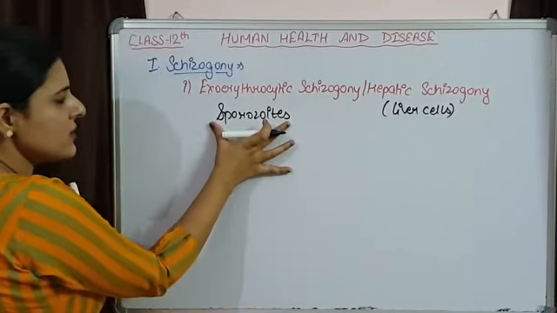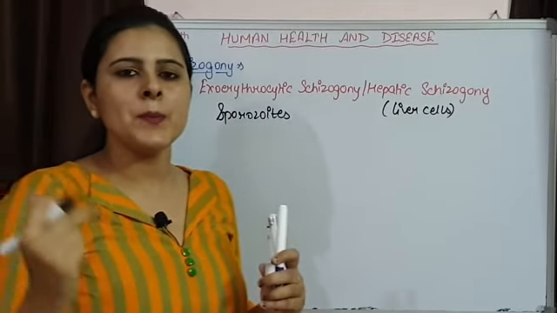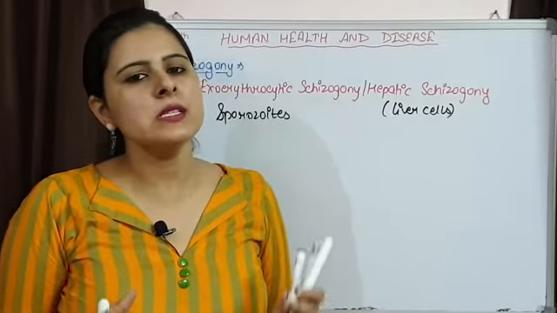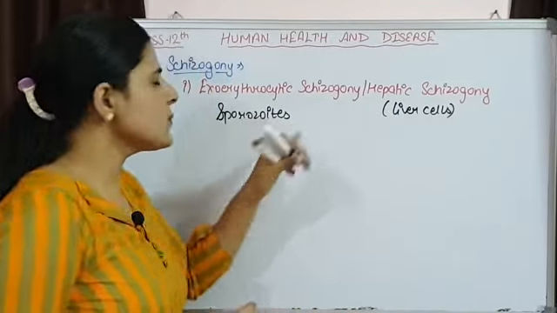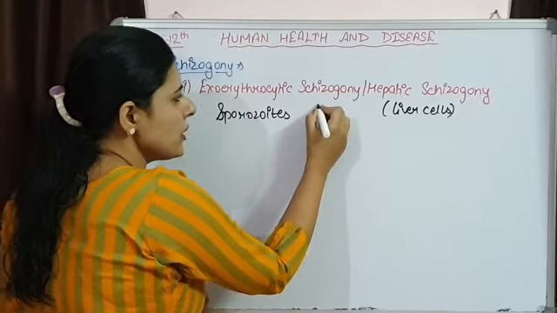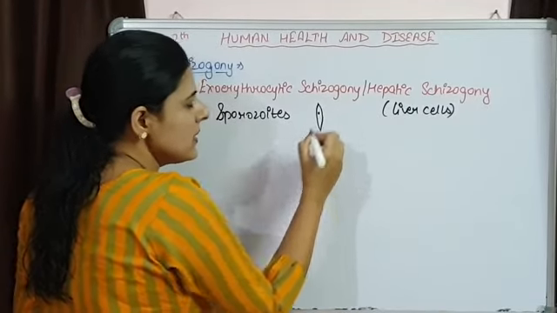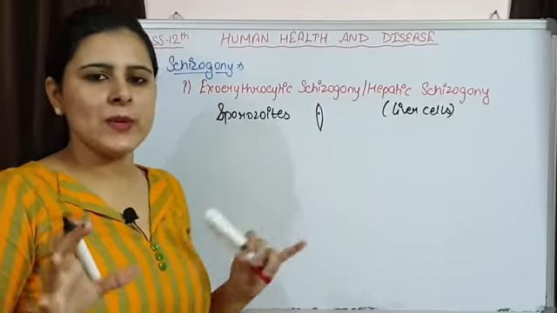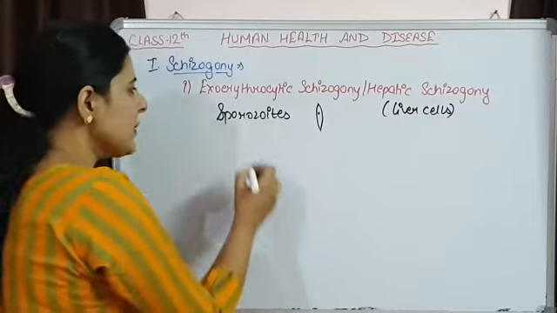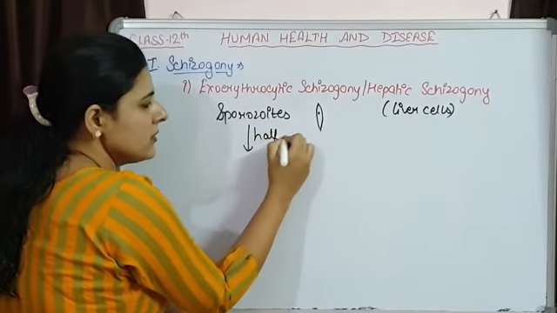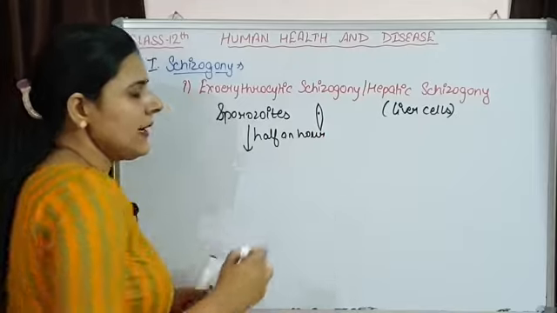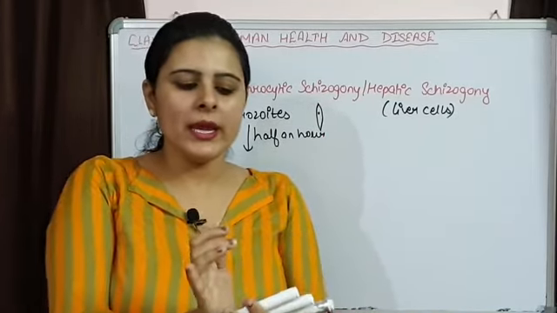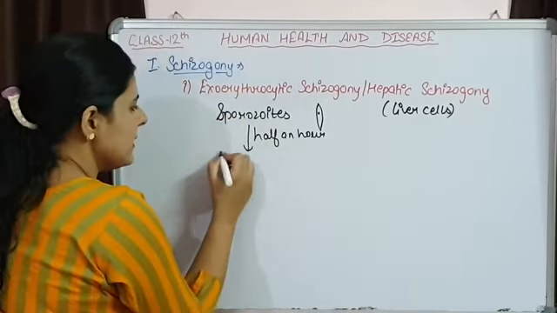So, at the stage of sporozoites, the plasmodium is going to enter inside the human blood from the female Anopheles mosquito. Initially, this sporozoite is elongated with tapering ends. This is how the sporozoite is going to look, and it is present in the bloodstream, but after biting, means after half an hour, it is going to leave the bloodstream of the individual and it will enter into the liver cells.